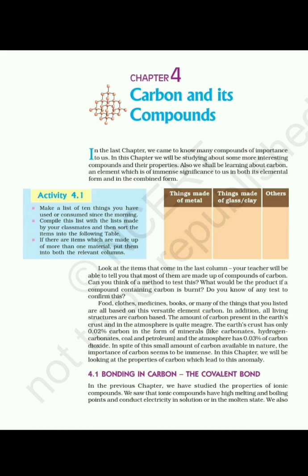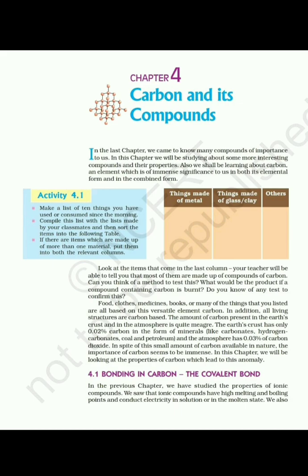Students, if we look around, we can see almost all the things and even all living organisms are made up of carbon and its compounds. Food, clothes, medicines, books, fuel like petrol, diesel, all are made up of carbon and its compounds. Living organisms need carbohydrates, fats and proteins, nucleic acid. All these also contain carbon. So, it is the most important element.